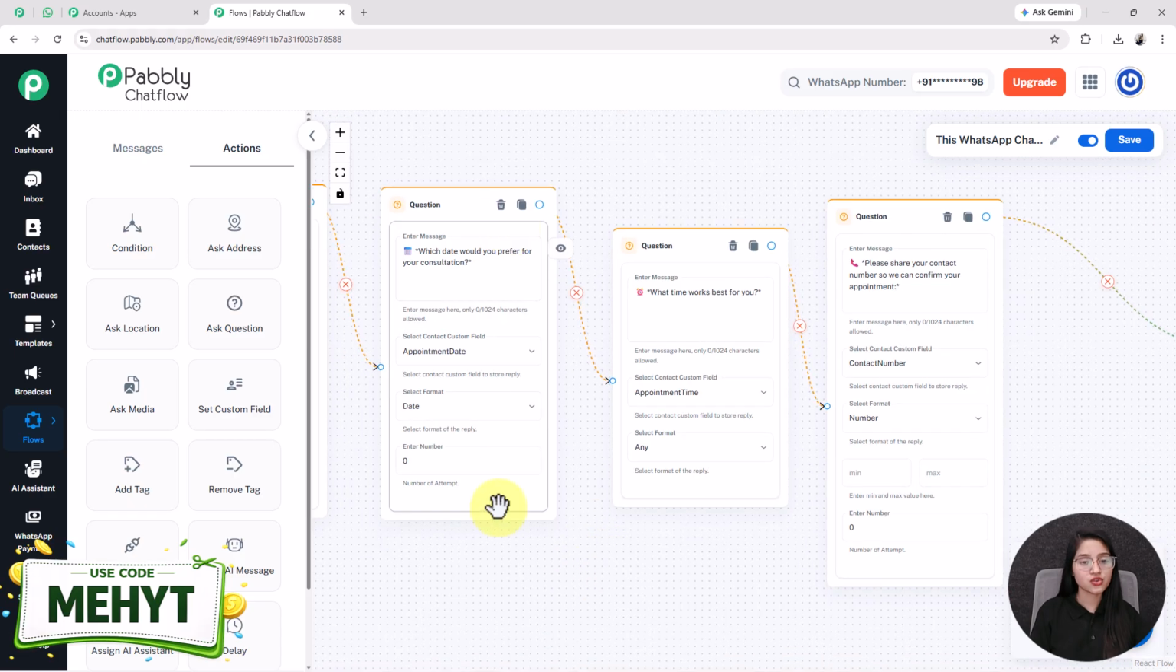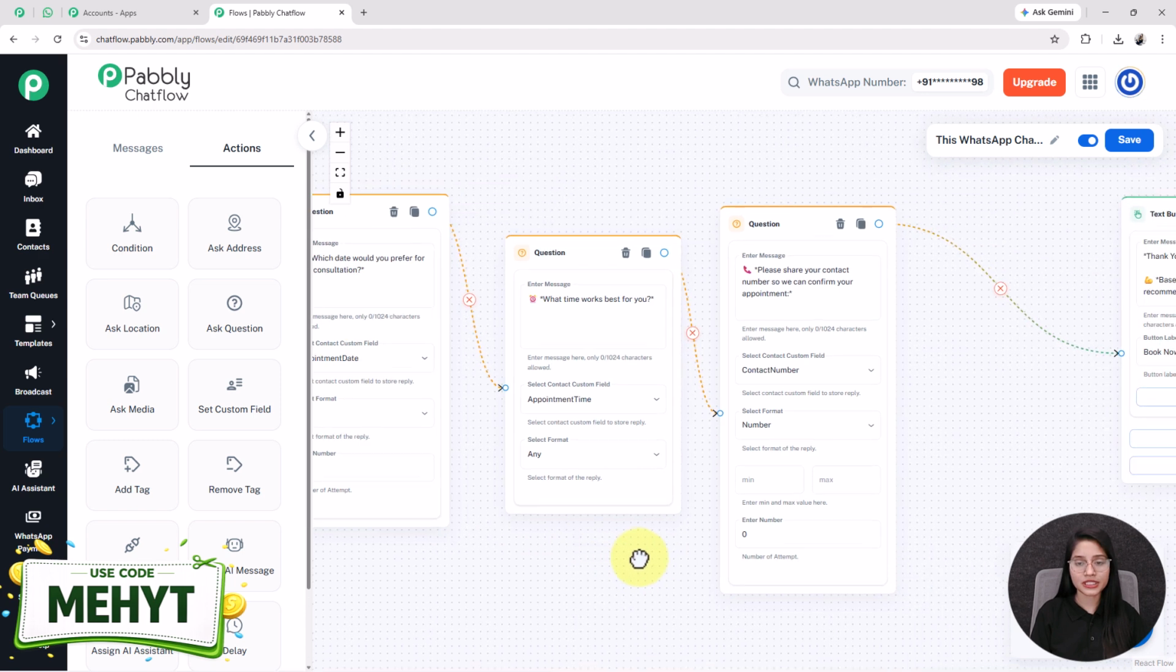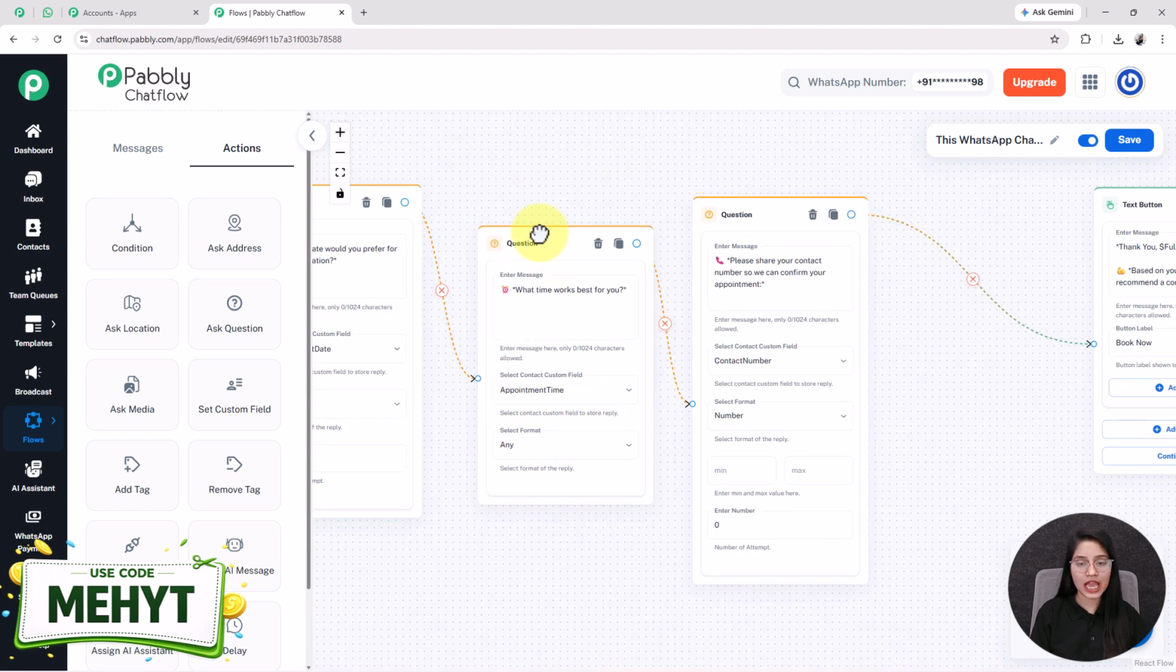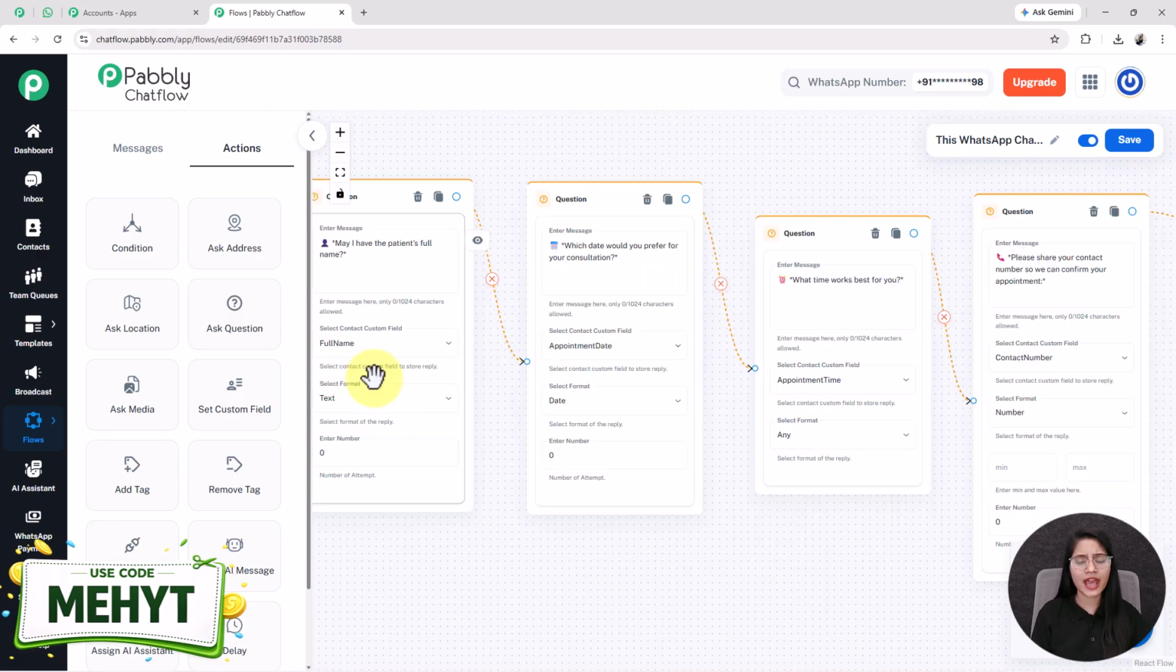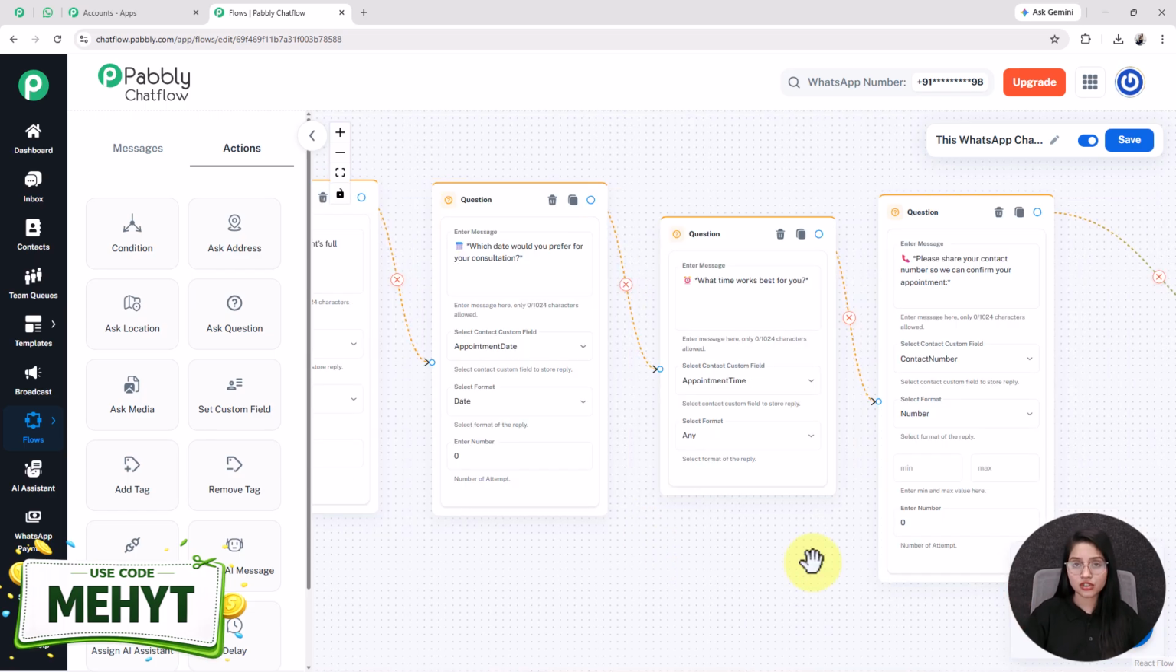Such as in this question node, I ask my user to share the appointment date. That's why I have selected the contact custom field as appointment date and the format as date. In this, I ask about the timing, and lastly in this node, I ask for the contact number. Here I have added these questions as a dummy example. You can enter the question according to your business.